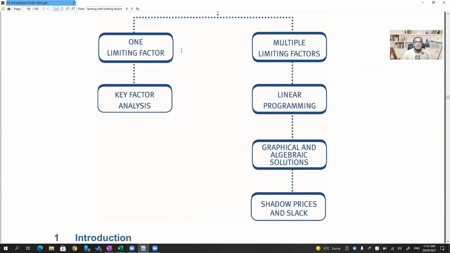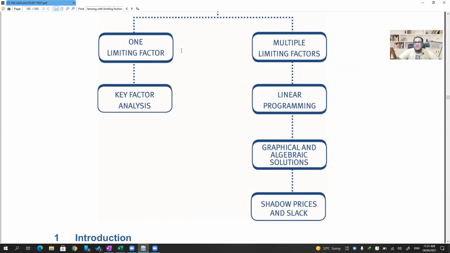If I'm having multiple limiting factors, I'll use linear programming. I'll form the equations for that. Then by using the simultaneous equation technique, or by plotting those lines on a graph, the points of intersection will be observed, and the point farthest from the origin will be considered the optimum point of production.